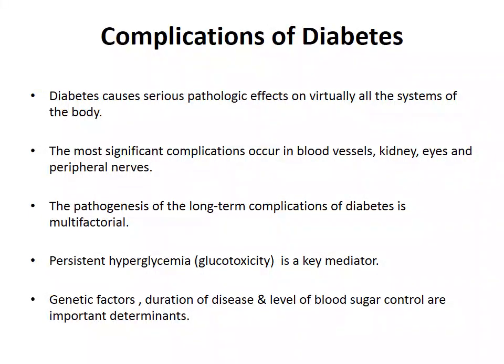Diabetes causes serious pathological effects on virtually all the systems of the body. The most significant complications occur in blood vessels, kidney, eyes, and peripheral nerves. The pathogenesis of the long-term complications is multifactorial, but persistent hyperglycemia or glucotoxicity is the key mediator for all these complications. The important determinants are genetic factors, duration of the disease, and the level of blood sugar control.